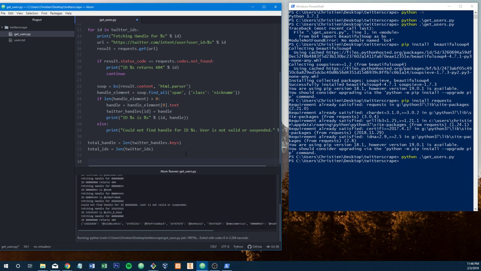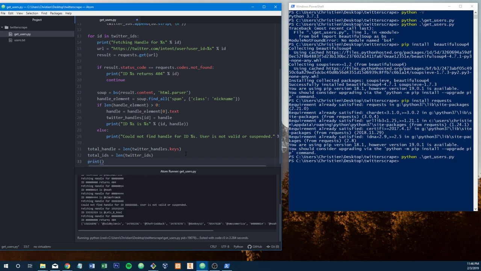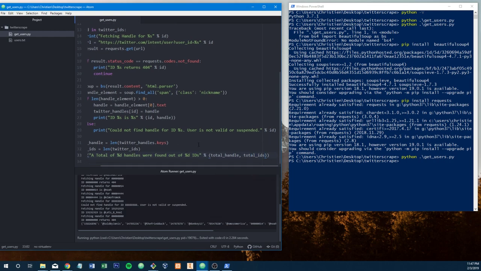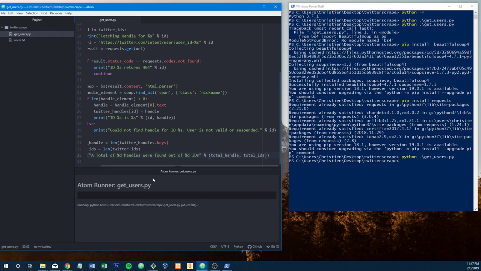So probably the best way to do this is just to tell them that we print, and we can do a total of, and we're going to be passing ints here, so we're going to do %d. So a total of, you know, blank handles were found out of blank IDs. And we're going to be doing a %, and from here we just pass in total handles, and then total IDs. And let's see what that prints out. That should print out something kind of fancy.